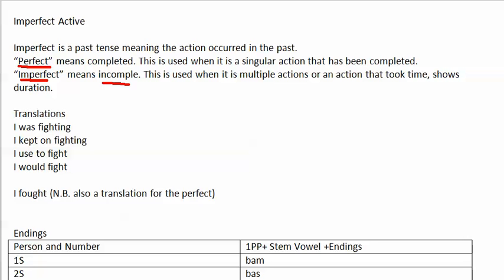So the way we translate the imperfect is we have a couple different ways to do this. For example, I can go, I was, and then the progressive ing. So I was fighting. I can do, I kept on fighting. I used to fight, or I would fight. Those are all examples that show I used to do this often and show duration. There is also the translation I fought. And nota bene, this can also be the perfect translation. So you can say I was, I kept on, I used to, I would, or you can just use a simple perfect translation, I fought.